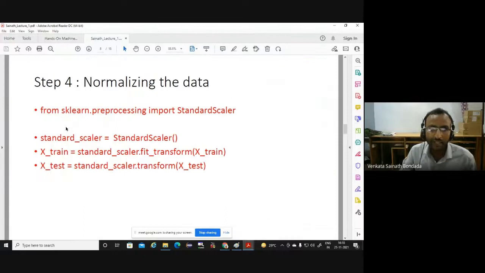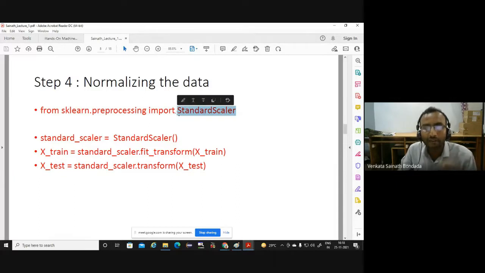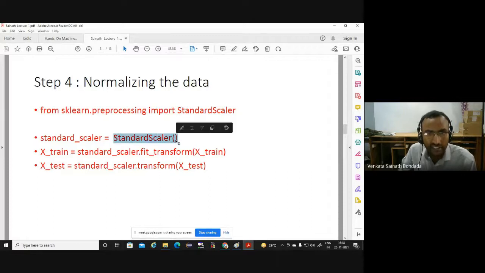From sklearn.preprocessing, we import the StandardScaler, standard normalization, whatever you want to call it. Please import it. Once imported, we have to create an instance of the class, that is, an object.